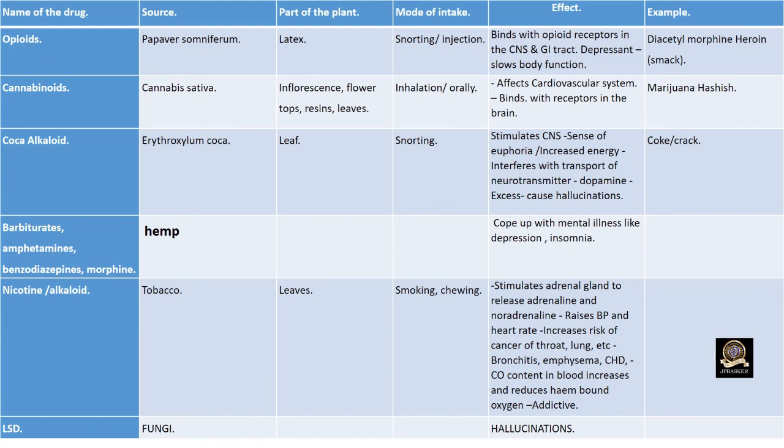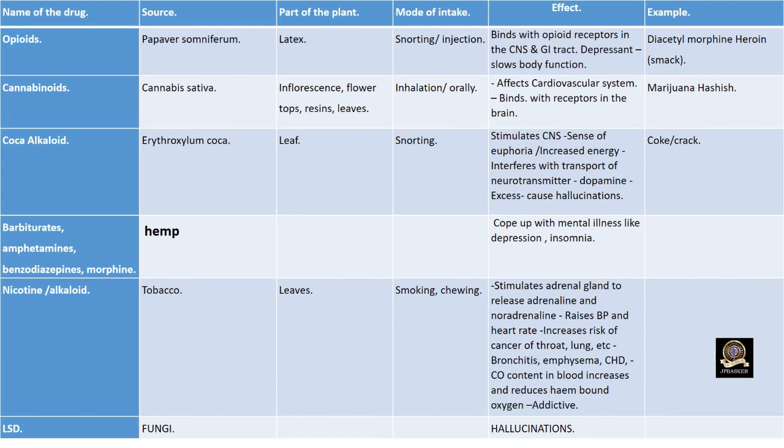Nicotine, an alkaloid. Source is tobacco. Part of the plant used is leaves. Mode of intake is smoking or chewing. Effect: it stimulates the adrenal gland to release adrenaline and noradrenaline. It raises blood pressure and heart rate, and it increases the risk of cancer of the throat, lung, etc. And it can cause bronchitis, emphysema and CHD, coronary heart disease.